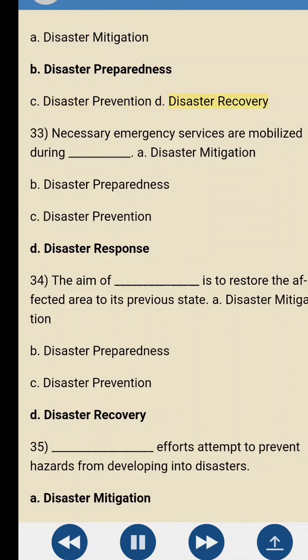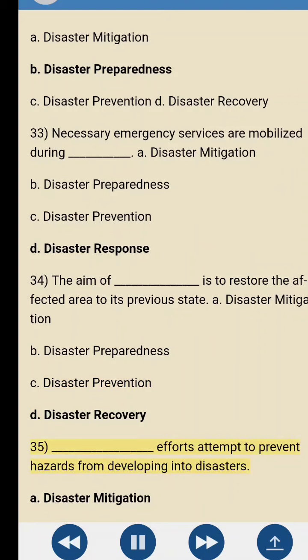D. Disaster recovery. 33. Necessary emergency services are mobilized during blank. A. Disaster mitigation. B. Disaster preparedness. C. Disaster prevention. D. Disaster response. 34. The aim of blank is to restore the affected area to its previous state. A. Disaster mitigation. B. Disaster preparedness. C. Disaster prevention. D. Disaster recovery.